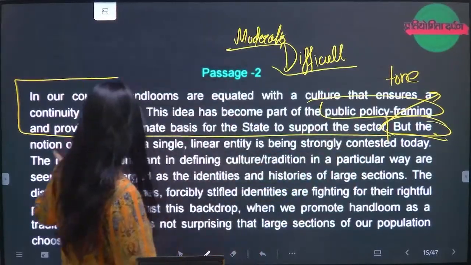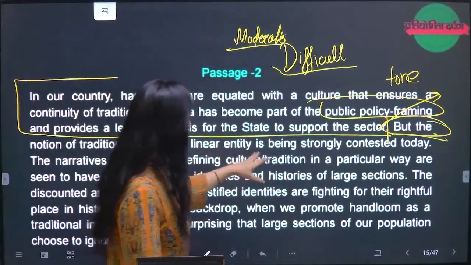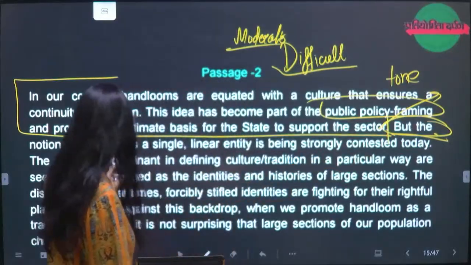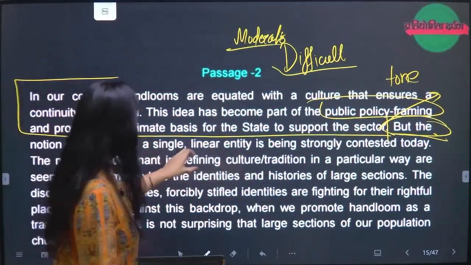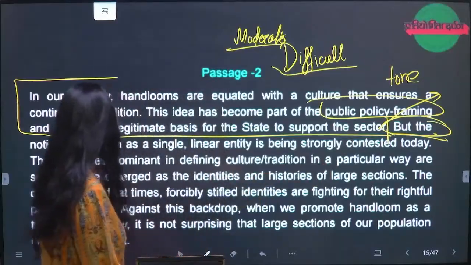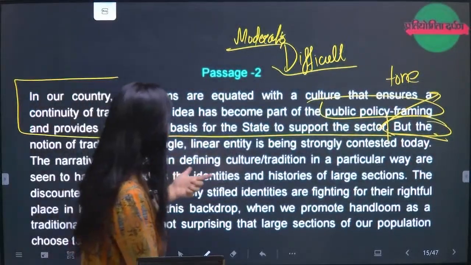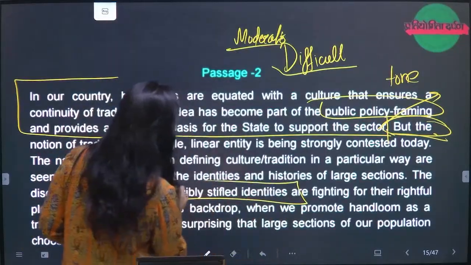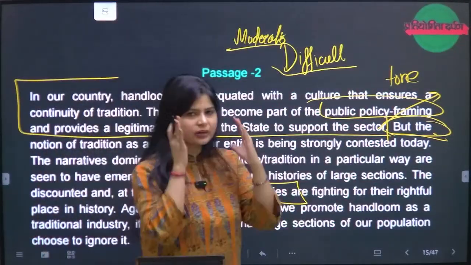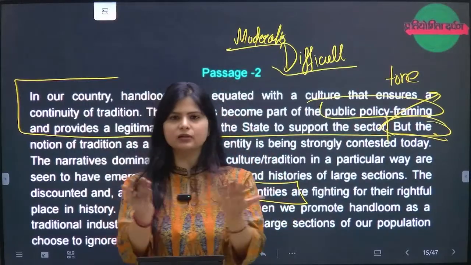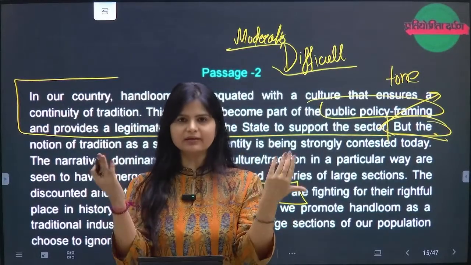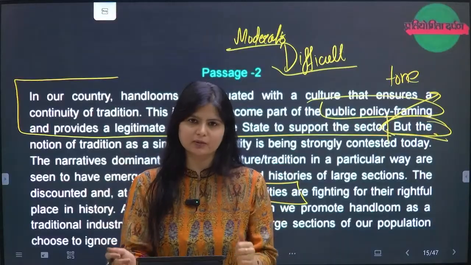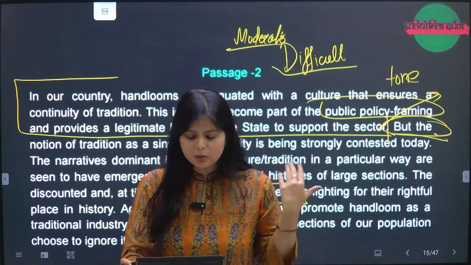But the notion of tradition as a single linear entity is being strongly contested today. The narratives dominant in defining culture and tradition in a particular way are seen to have emerged as identity and history, discounting at times, and forcefully stifling, identity. Stifled means that in only one direction we are assuming that culture to be, right? In only one direction. Beyond that we are not able to see that thing at all, right? So this is the whole idea of the passage.